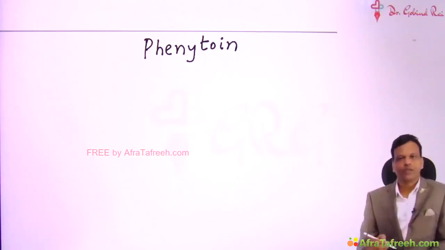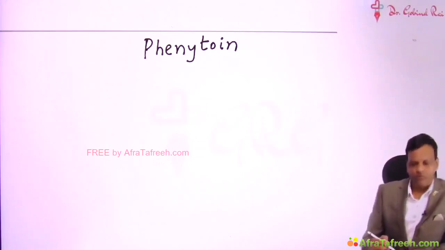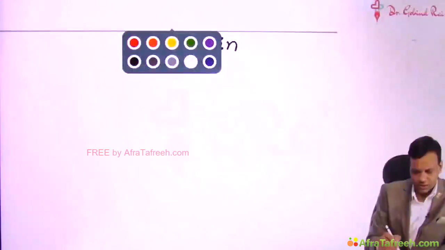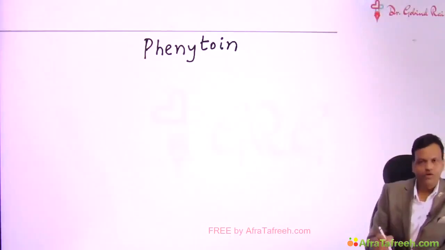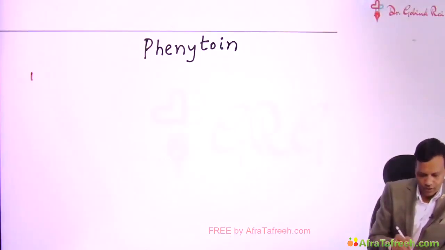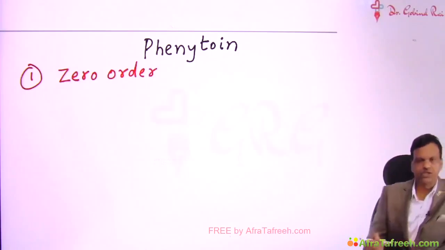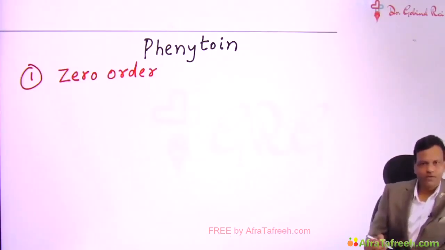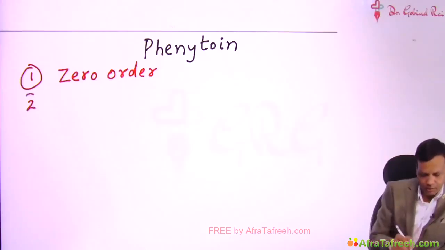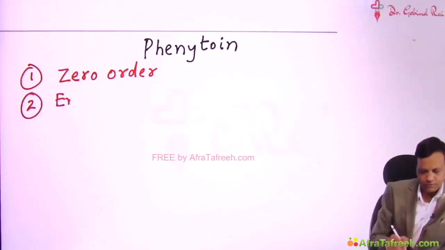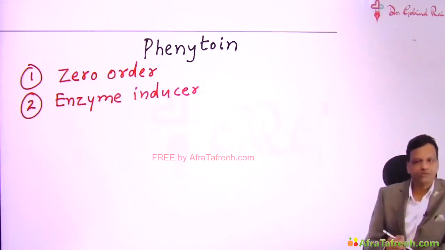Phenytoin. The important points about phenytoin we have to discuss. First of all, the important points regarding the pharmacokinetics of phenytoin. Phenytoin is a drug which follows zero order kinetics. Remember we discussed zero watt power, P for phenytoin. Second, phenytoin is a powerful enzyme inducer, so it has a lot of drug interactions.